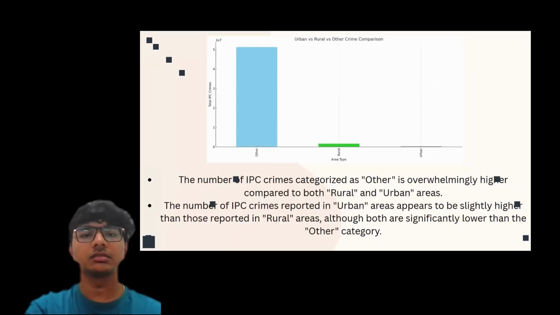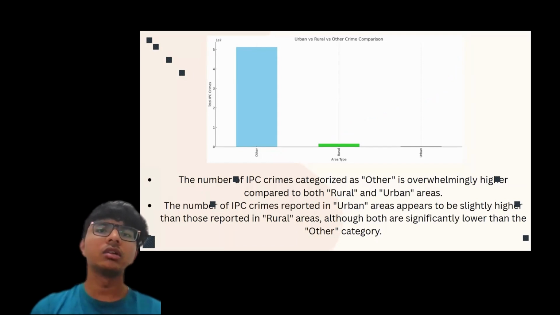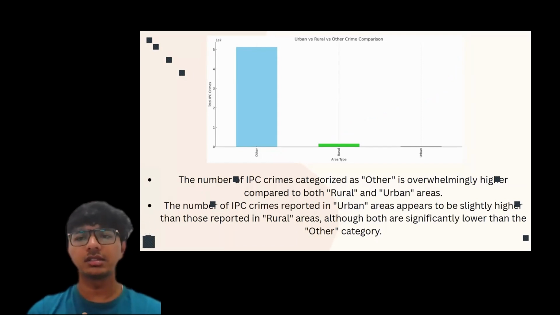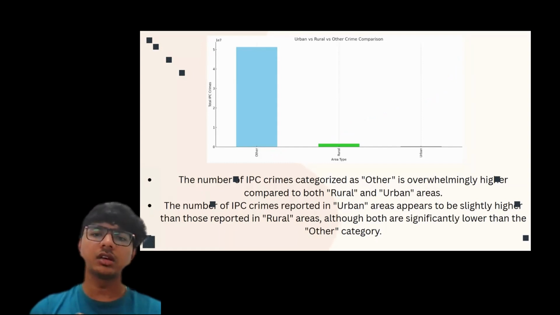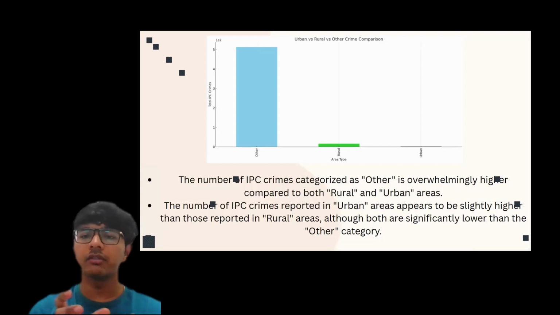As you can see, this is an urban and rural versus other crime comparison. Other has a higher value, while rural has a very low value, and urban is very low too. The reason is that in urban areas there is awareness, and although crimes still happen, that is a secondary matter; due to awareness people are afraid to commit crimes. So by this we can predict that the more awareness, the more crimes will decrease, as we can see in this graph.